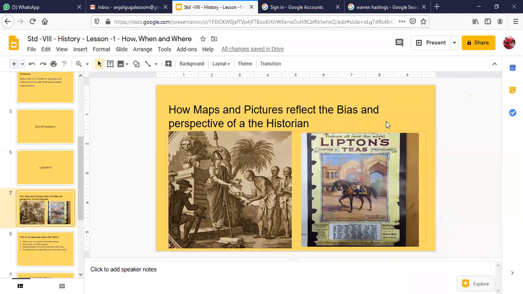Now I'll come to the next picture here. Again, this picture is from the advertisement of Lipton's teas in the year 1922. Children, let me tell you, in the late 19th century, in 1865 and in the year 1878, new forest laws were introduced in India. Now when these forest laws were made and amendments happened, after that plantation agriculture started in our country.